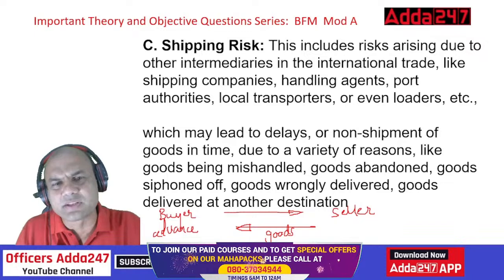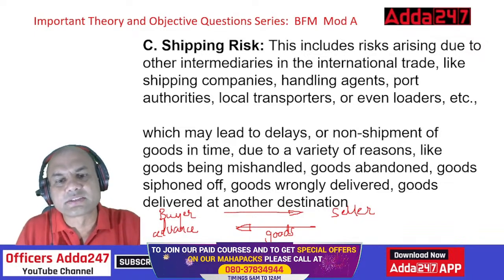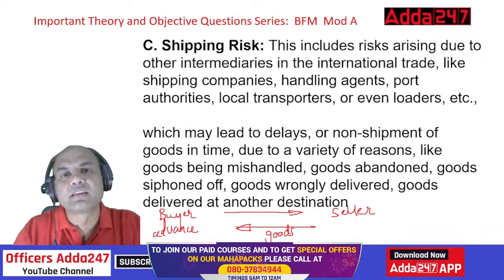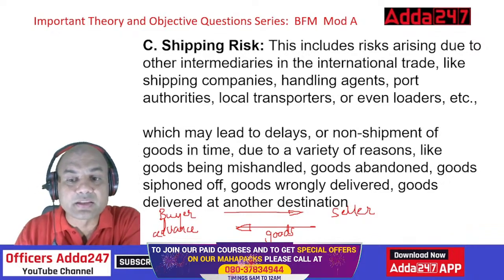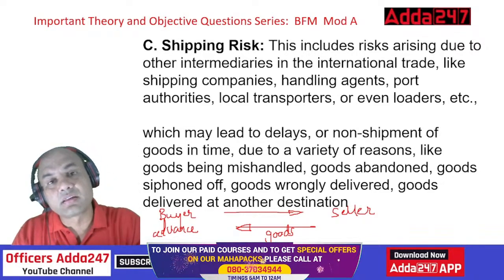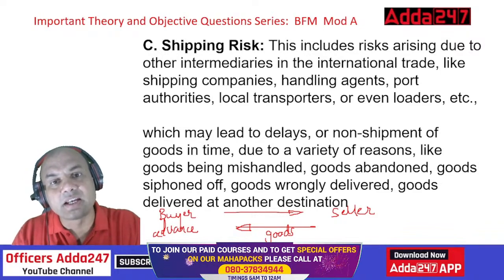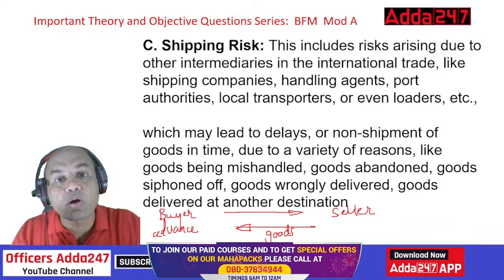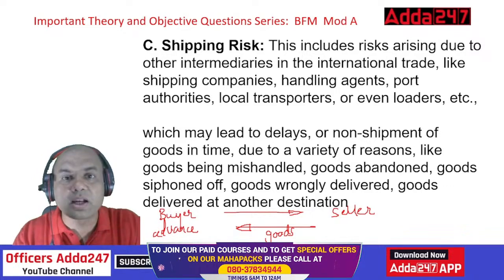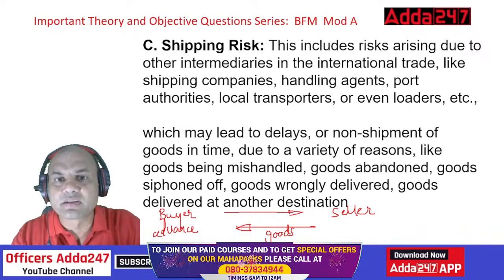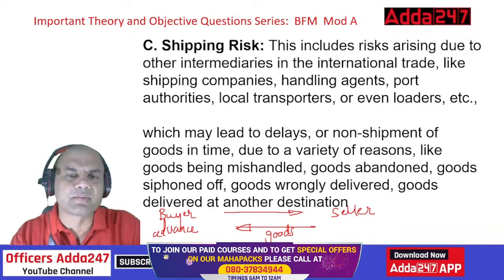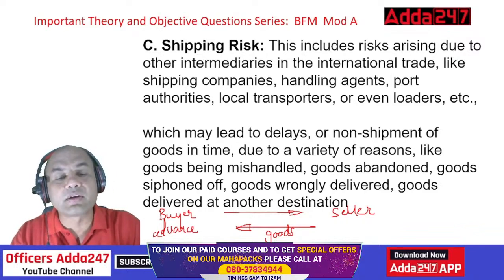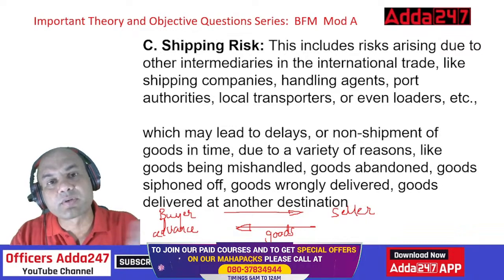We see this many times with couriers, right? The same goods being mishandled. The articles which are received are broken. Many times in courier, we have seen this. The goods get abandoned. Abandoned means what? They are sidelined somewhere. Wrong delivery, goods of this person going to that person. This also happens in international trade many times because after all it's a human being. Or delivered at another destination altogether.